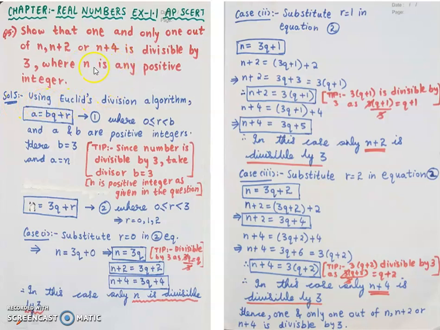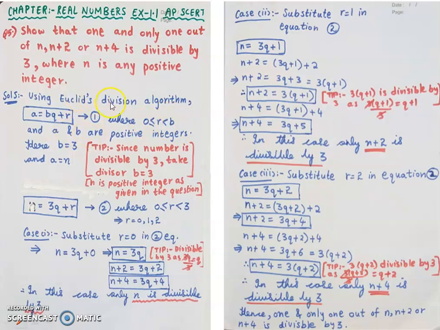Here in the question it is not saying that we have to use Euclid's division algorithm, but we can apply Euclid's division algorithm and show that only one out of n plus 2 or n plus 4 is divisible by 3. So using Euclid's division algorithm, we know a equals bq plus r. That is my first equation, and here I know my remainder r lies between 0 and b, that is, 0 is less than or equal to r, and r is less than b.